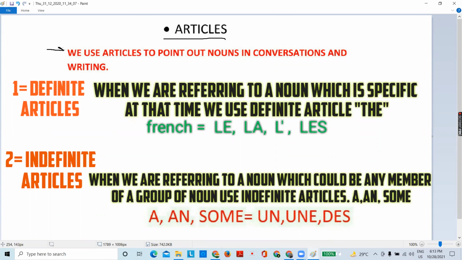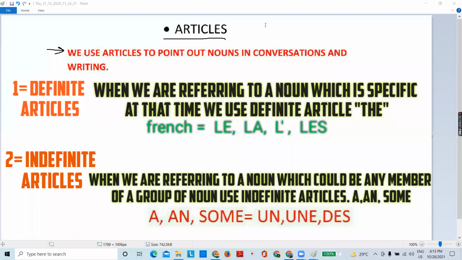We use articles to point out nouns in conversation and writing. Two kinds of articles we will learn. First one is definite. In French, we say l'article défini. And second, which we will learn, is indefinite article.